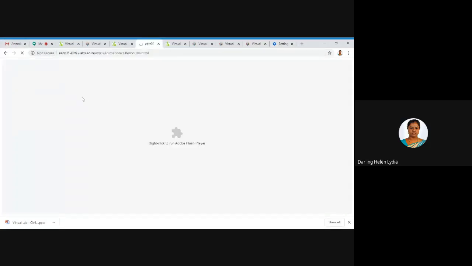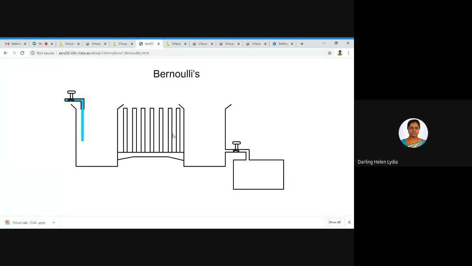Okay, so I'm allowing it here. This is the flash view, how it is performing. It will not allow us to give hands-on training. It will just give an animated view of Bernoulli's experiment.